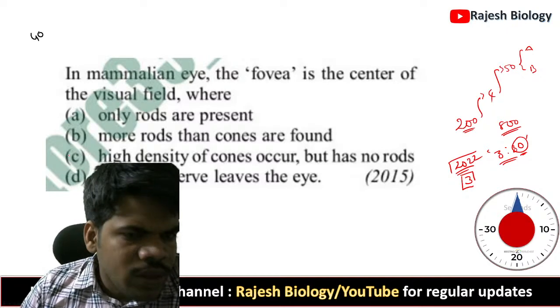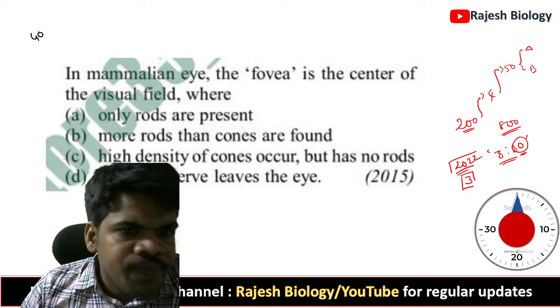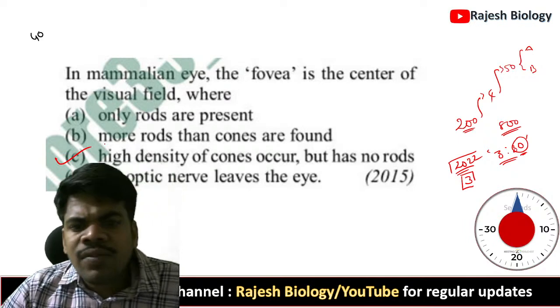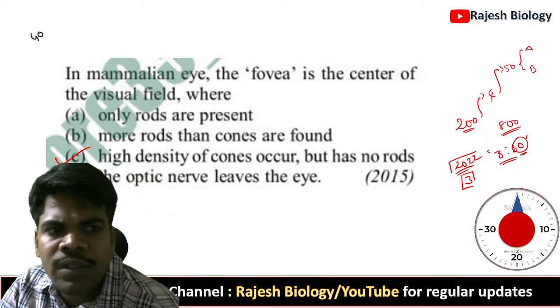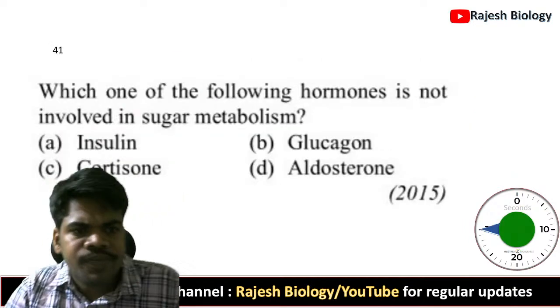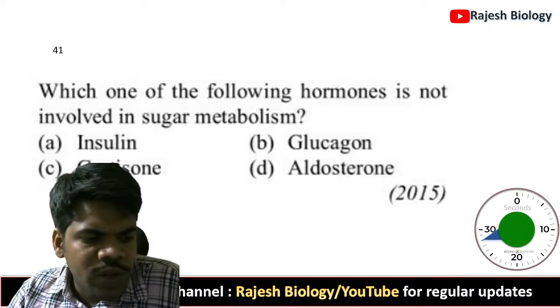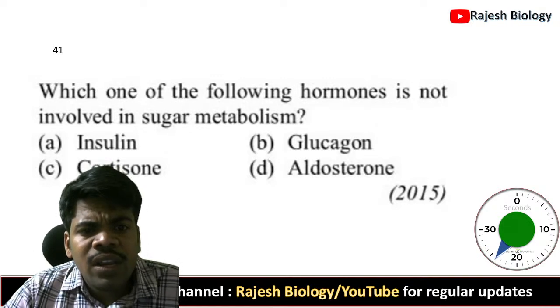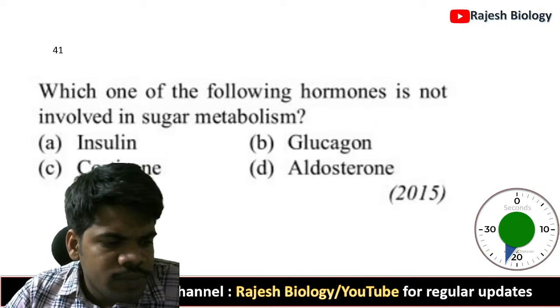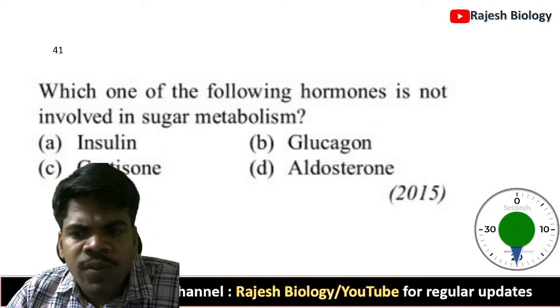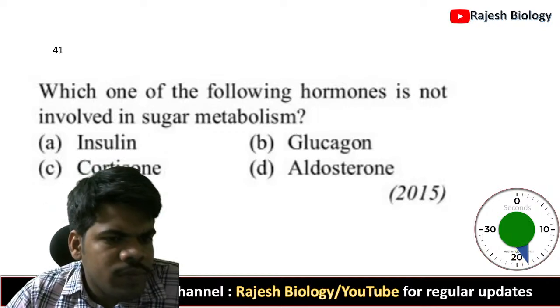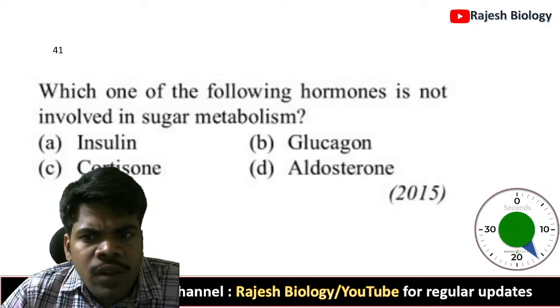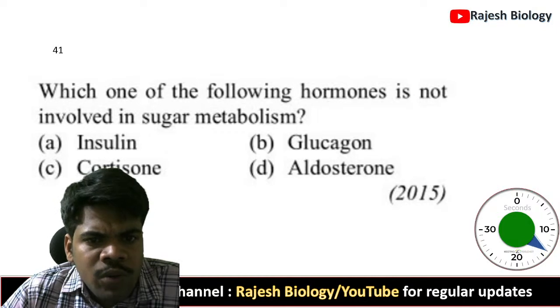Okay, question number 40. High density of cones occurs but has no rods. Question number 41. Which one of the following hormones is not involved in sugar metabolism?